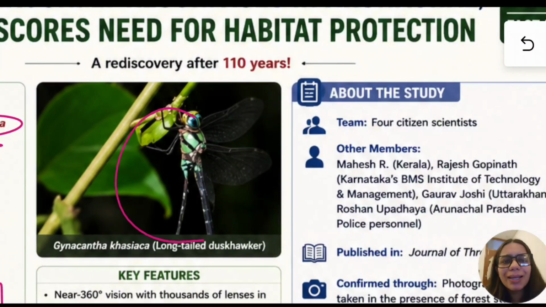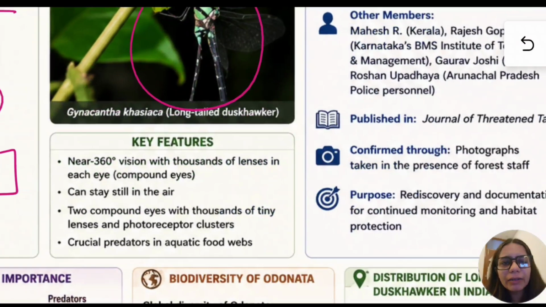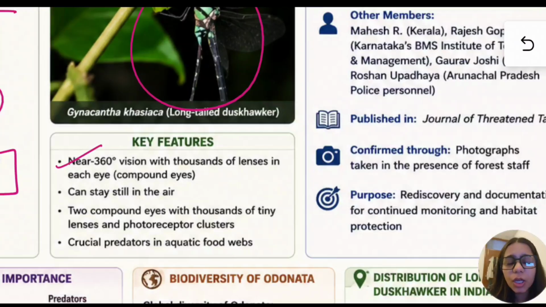Now this picture will help you to remember it. Now what is about the dragonfly, what are the key features? It has near 360-degree vision with thousands of lenses. Now these are the features that can be given as statements in UPSC CSE prelims, and they might ask you to identify, or they can simply give this name and ask what kind of organism is it, or what phylum does it belong to. Now it can also stay still in the air.